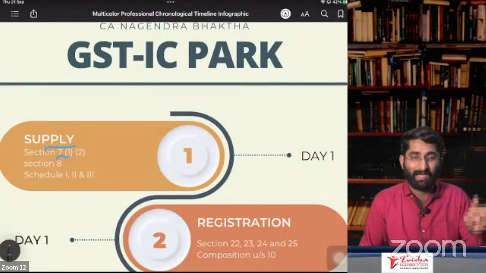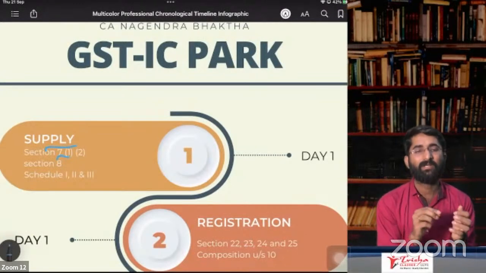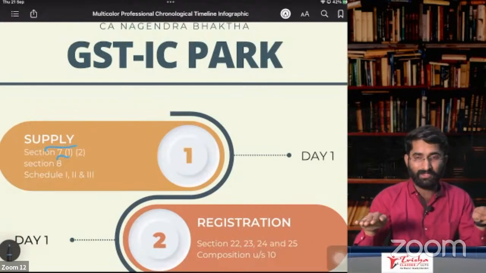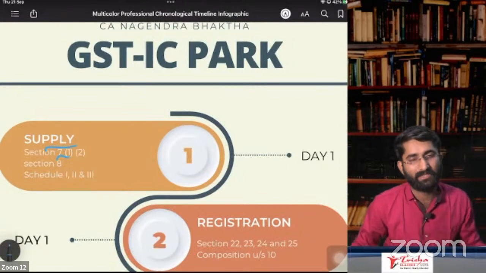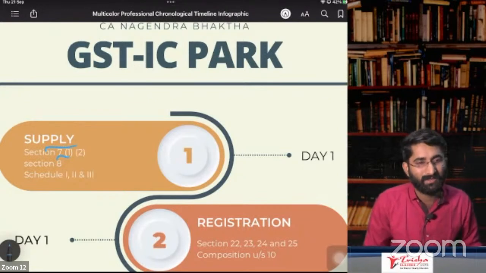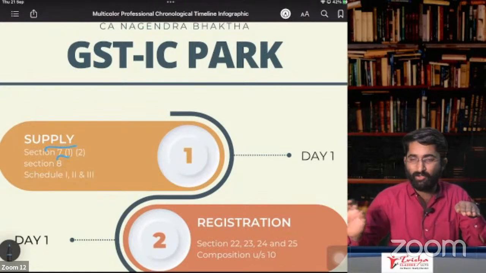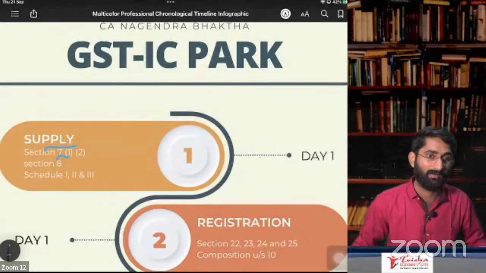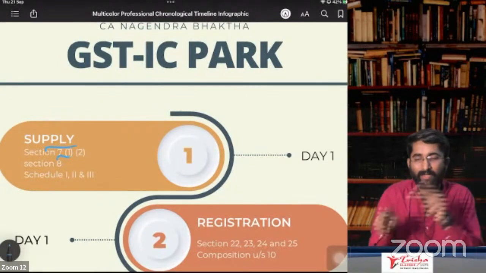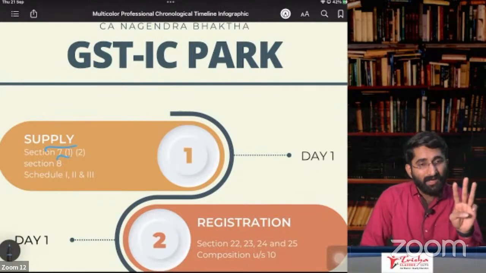So that we discussed, that is R. And what is deemed distinct person? As per section number 25, subsection 4, you are deemed distinct person if you have 2 registrations, 1 person, 2 registrations. That person will be considered as deemed distinct person. And as per section number 25, subsection 5, who are deemed distinct person? 1 registration in 1 state, and in another state you have an establishment which is not registered. Even then, these 2 will be considered as deemed distinct person. If you are transferring goods from 1 distinct person to another distinct person, it will be considered as supply, even if there is no consideration. The 3rd paragraph is about agent.